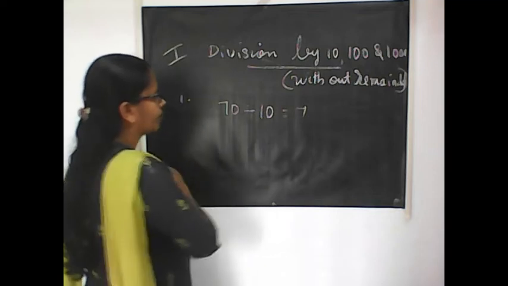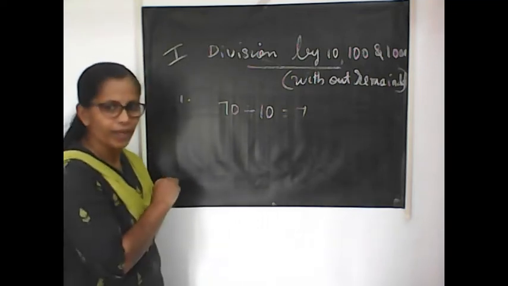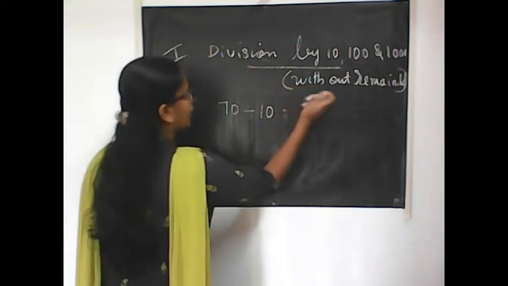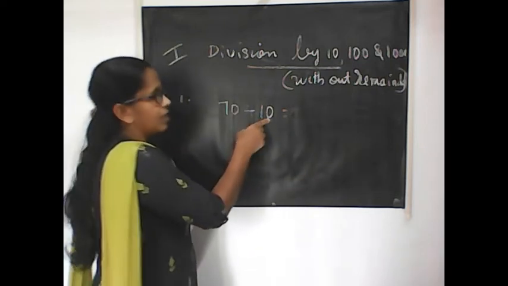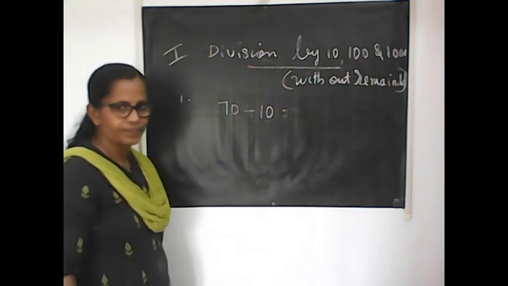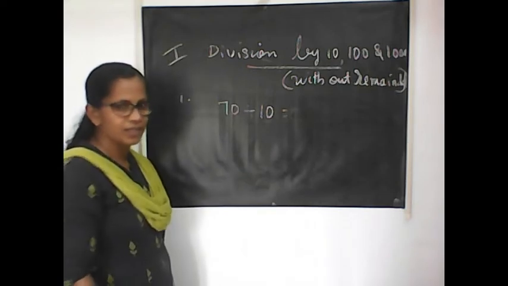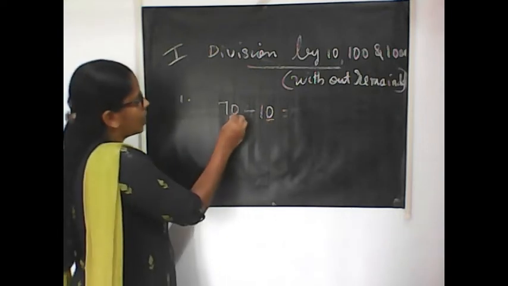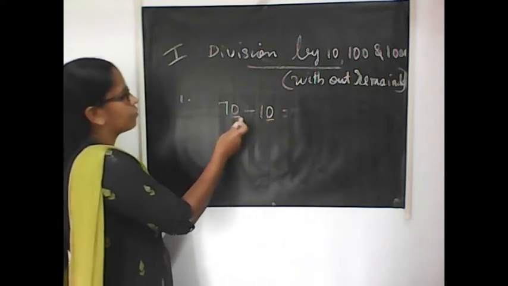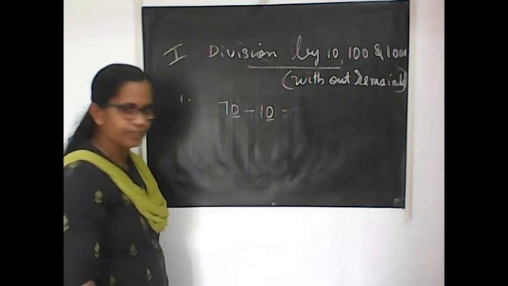Now see this. For this, we can do a simple way. To find the answer, how many zeros are there in the divisor? One 0. Underline one digit from the right side.